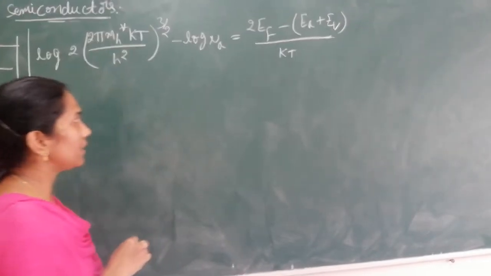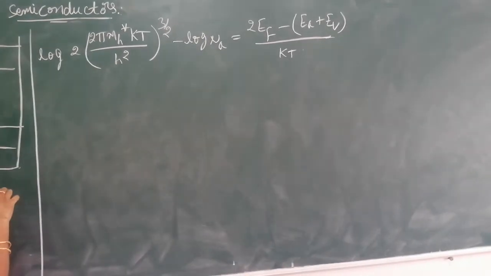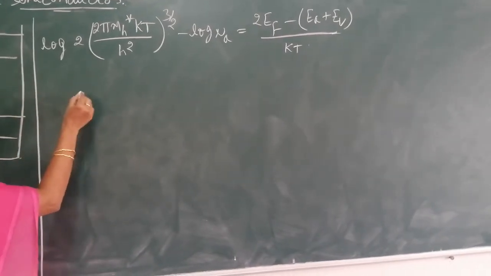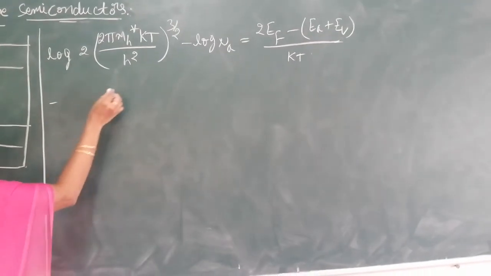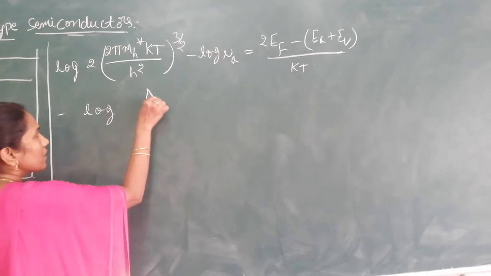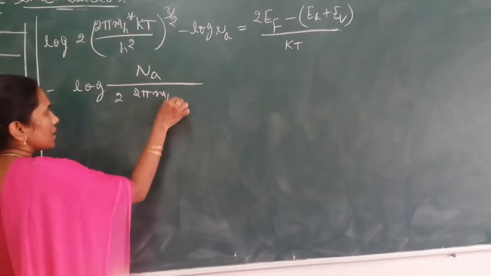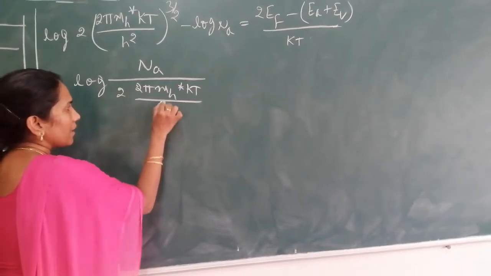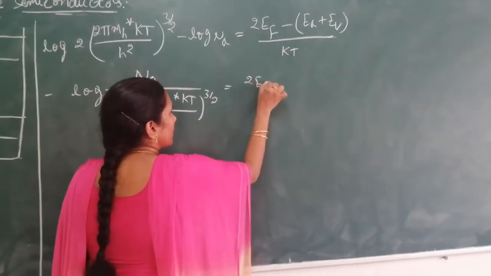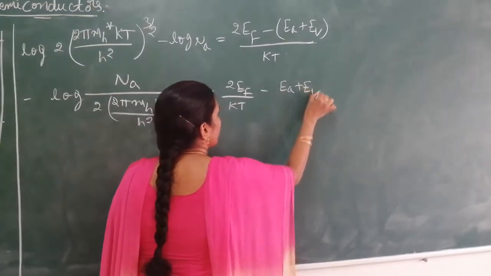Now I want the expression for E_F. So this 2E_F by kT I will keep as it is, and the remaining term I am going to bring to the left side. Before that, first I am multiplying this equation by minus. If I take the minus sign common, we get log A minus log B, which I write as log A by B. So log of N_A divided by 2 into (2π m_h* kT / h²)^(3/2) is equal to 2E_F by kT minus (E_A plus E_V) by kT.